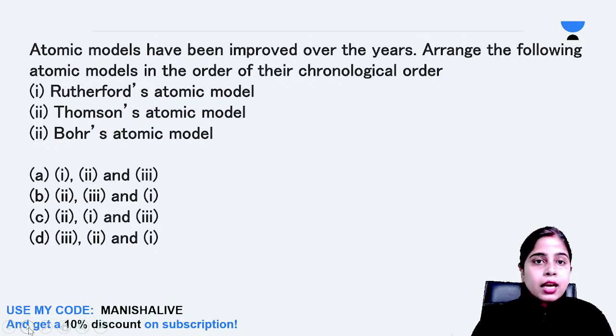Now let's proceed to our next question. Atomic models have been improved over the years. Now you have to arrange these three models in chronological order, meaning which was given first, which was second, which was third. So tell me which is the correct option here.